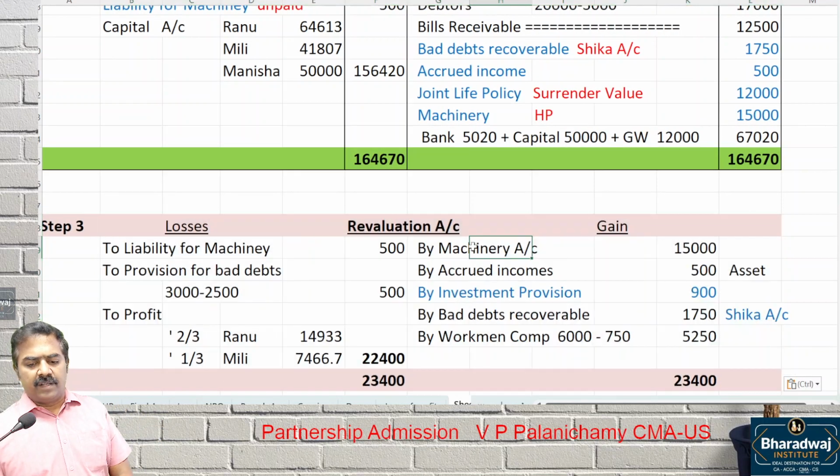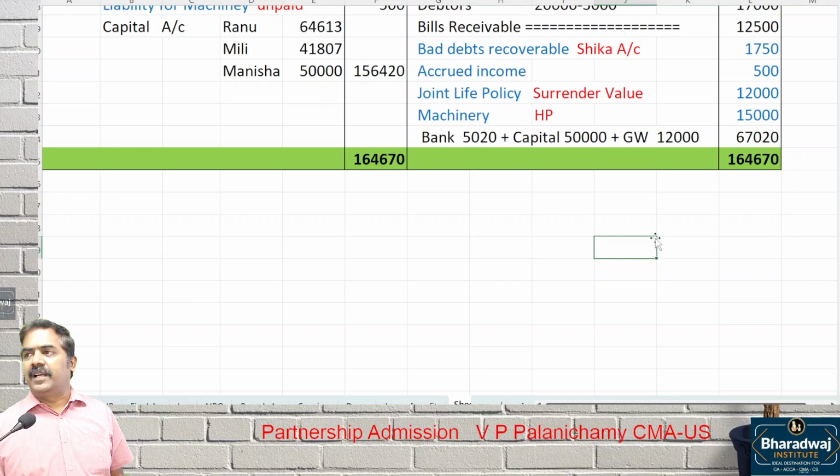Changes. For example, machinery value brought in, clear. Accrued incomes brought in, okay. Investment adjusted, clear. Bad debts recoverable, we bring it in the assets like that, clear. Because of the revaluation account, the value of assets and liabilities changes. But wait, pay attention. It's the most important thing. Listen to it. It will take 1 minute for you to listen and understand.